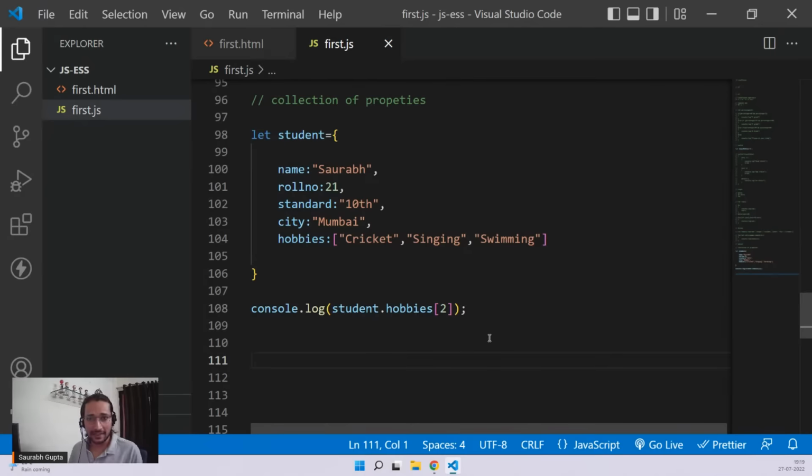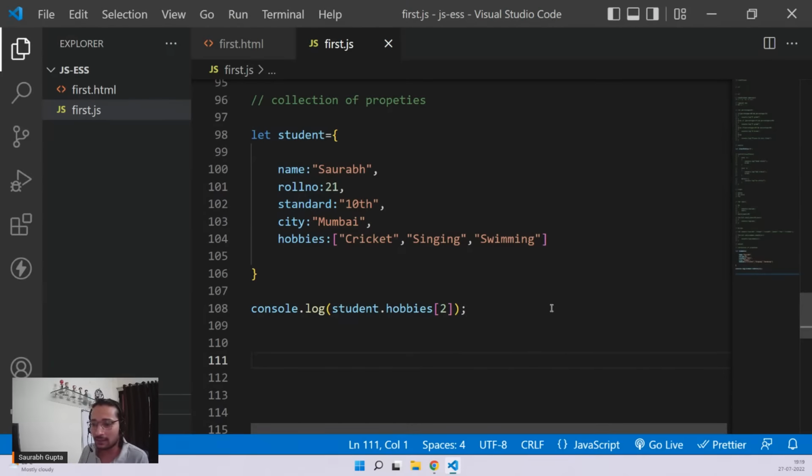What if we have more than one record? I'll show you, Rohan, in some time. Can we use a loop to go through all the properties? Yes, it's possible, but normally we don't do that because those are not the same values. All of them are different properties, and you might want to use them at different places, like displaying name here, roll number here, standard somewhere else on the page. So normally there is no use of loops to loop through properties. Only sometimes it is needed.